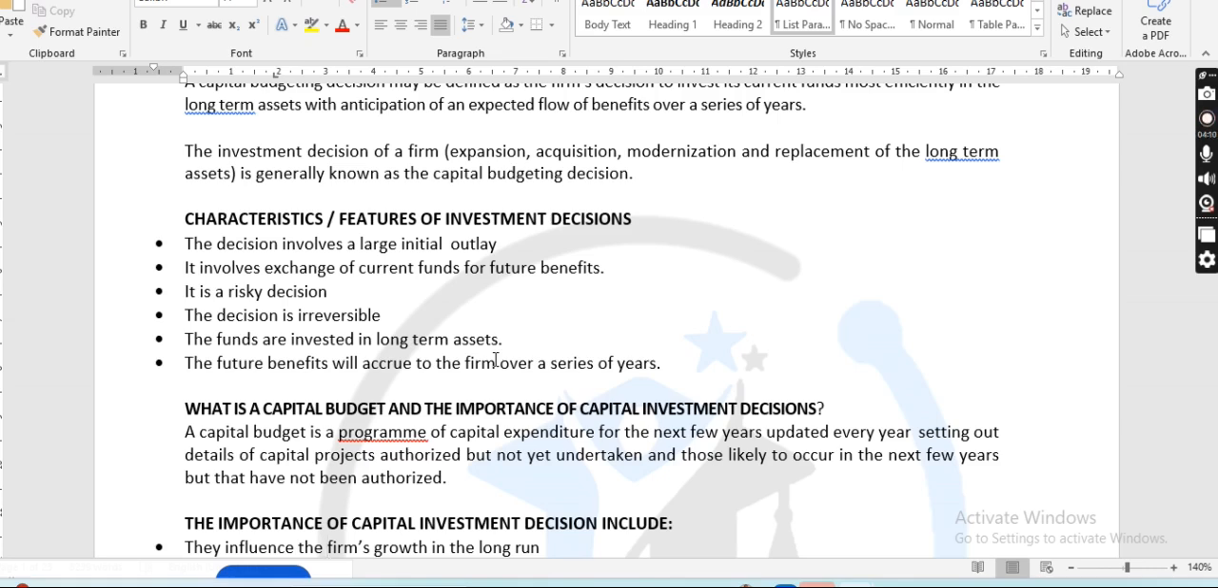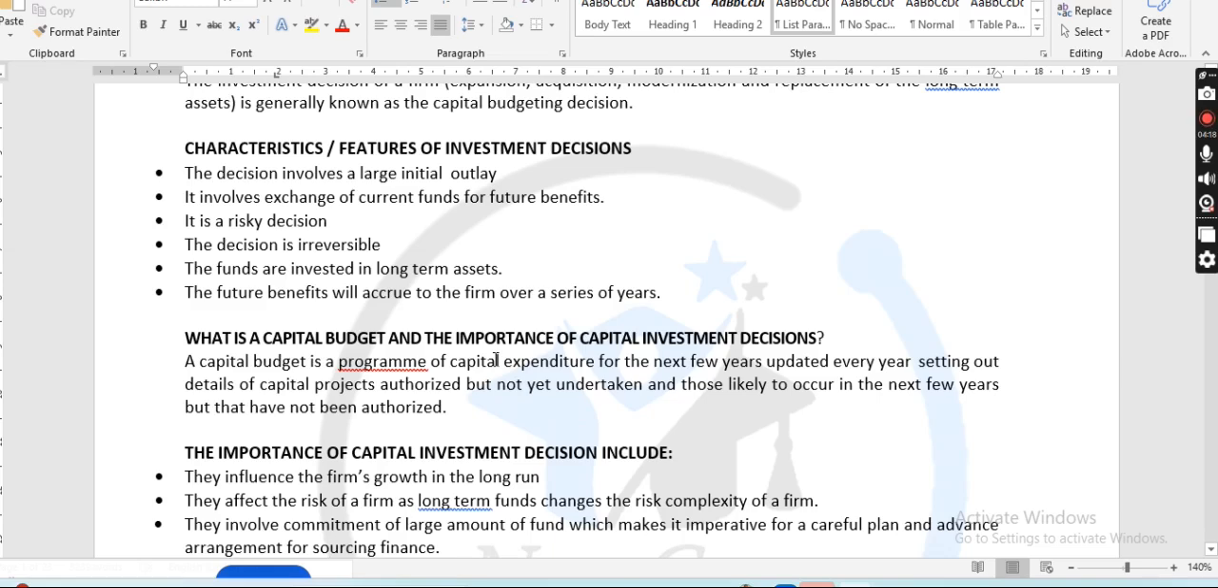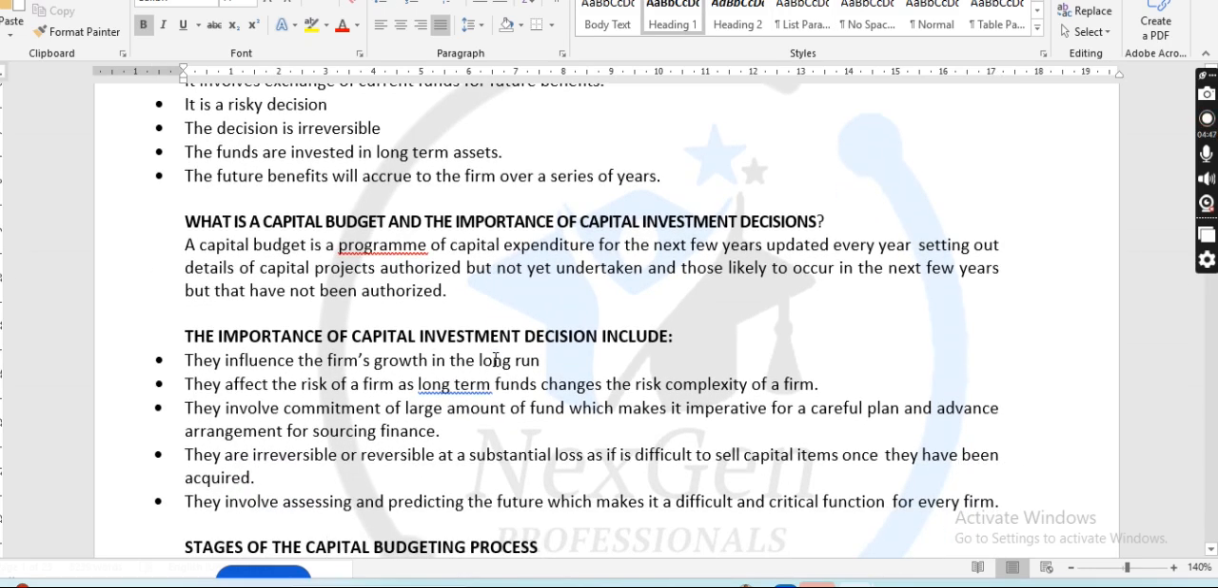Now, what is a capital budget, and the importance of capital investment decisions? A capital budget is a program of capital expenditure for the next few years, updated every year. What it means is that it is mainly for capital projects. When you want to undertake a project, you look at whether it will be viable or not. We'll get to what the decision is if it is positive and if it is negative.